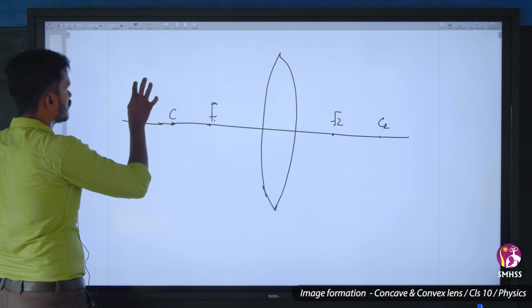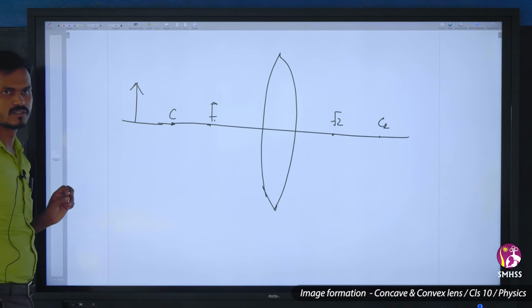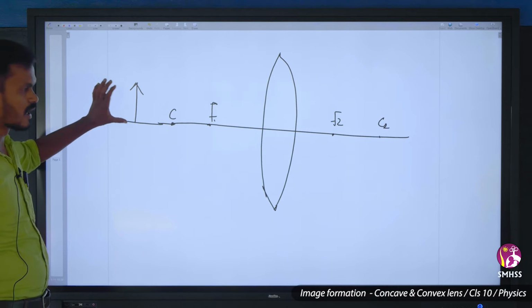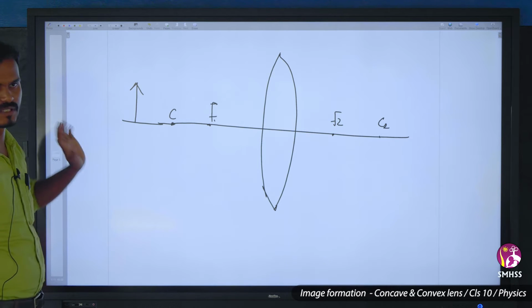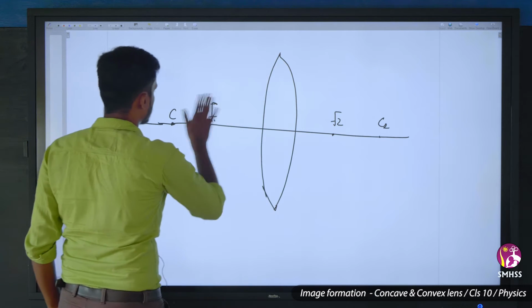The object here, we consider this is an object. So this is how an object should be placed above the axis. Here, we placed the object above like this. So this is a convex lens.